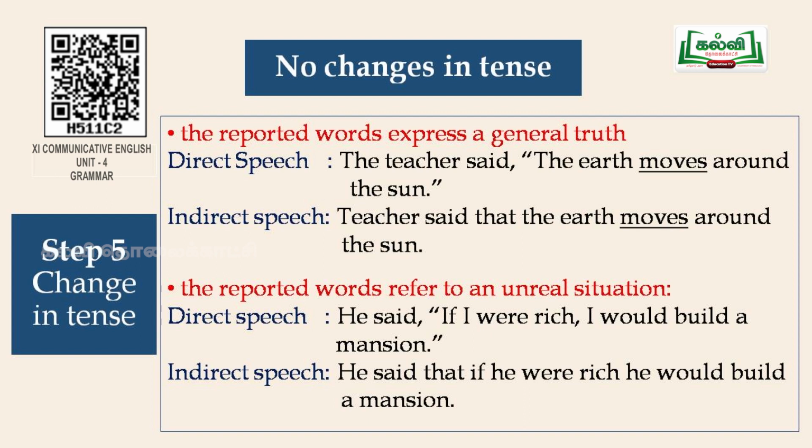When the reported words refer to an unreal situation, in that case, the tense will not change. For example, he said, "If I were rich, I would build a mansion." In that case, if you convert the sentence into indirect, the sentence goes like this. He said that if he were rich, he would build a mansion.